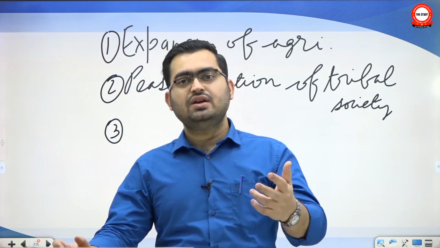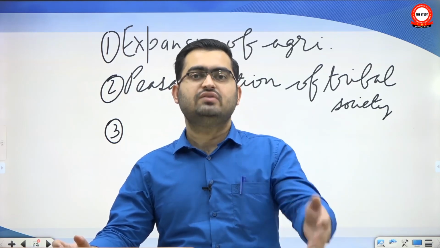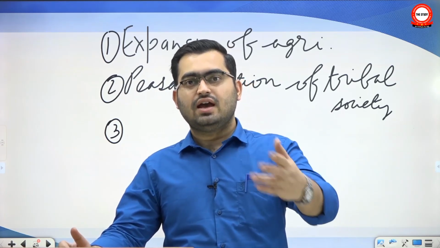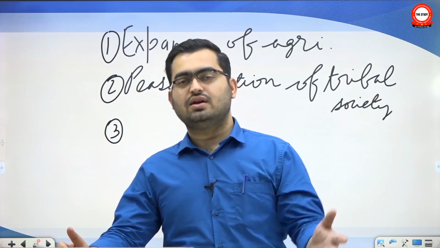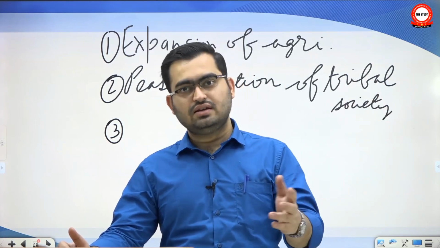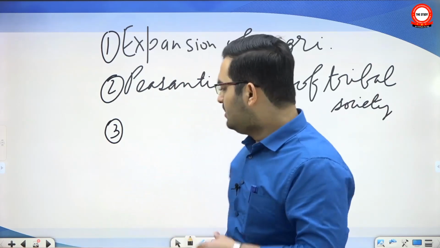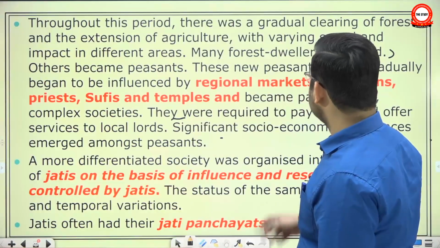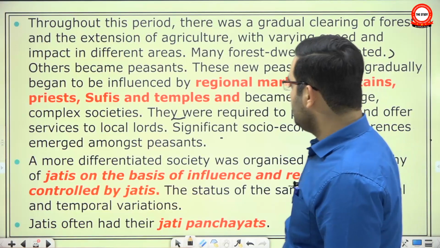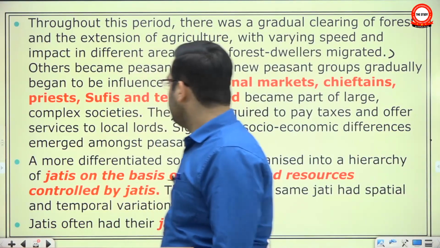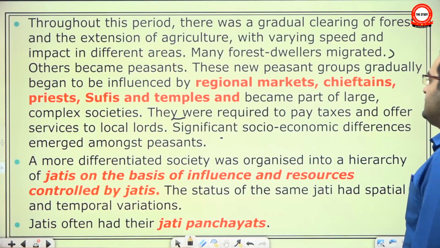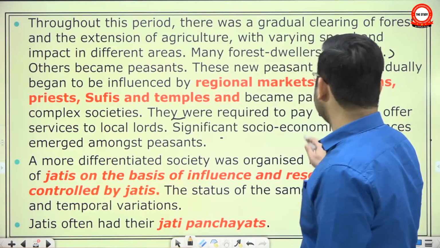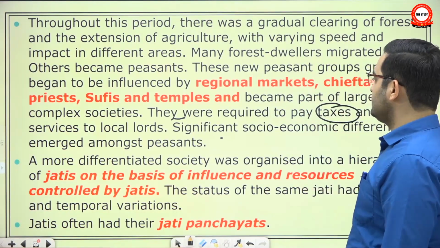Okay, it could be, and from later times it could be even given to Sufi saints. Okay, where they could preach their religion and help people to live a settled lifestyle. And then other groups that they have mentioned here, apart from Sufis, we have given temples, we mentioned already, chieftains. So such groups were given grants, and since people became part of large complex society, they were required to pay taxes and offer services to local lords.